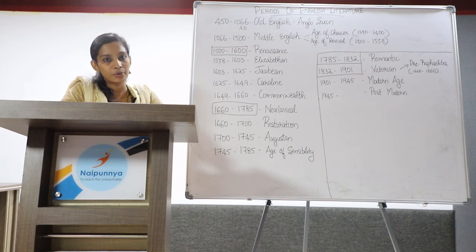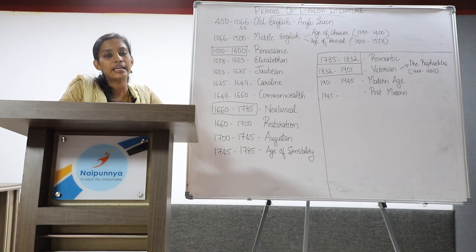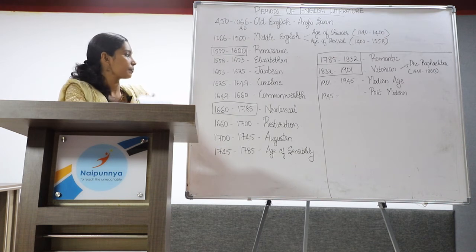In 1649, Oliver Cromwell executed Charles I, after which he became the Lord Protector of England. Theatres were banned during the Puritan age. Famous authors of this age are John Milton, who wrote Paradise Lost, and John Bunyan, who wrote Pilgrim's Progress.